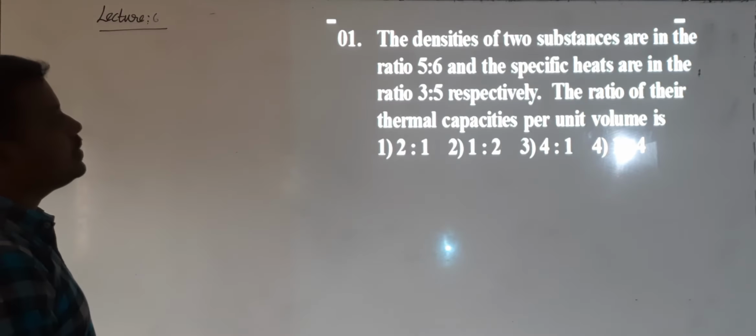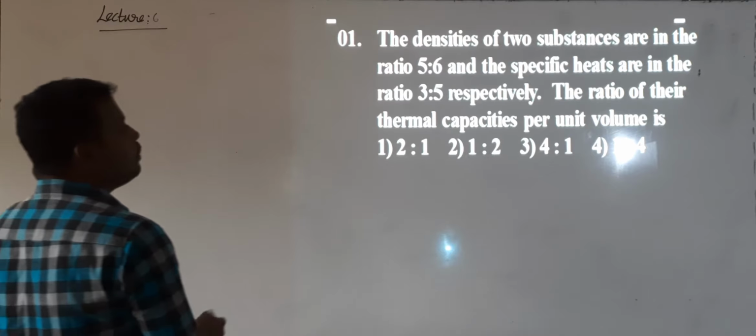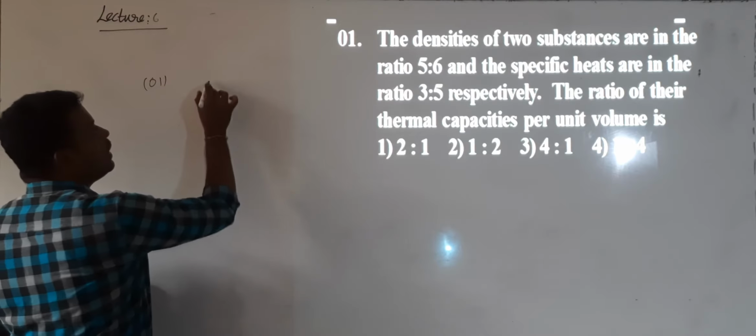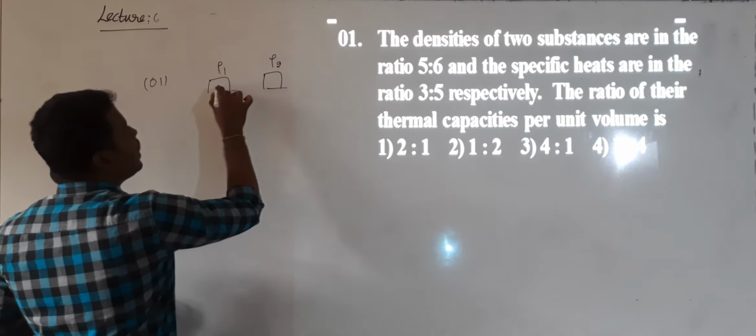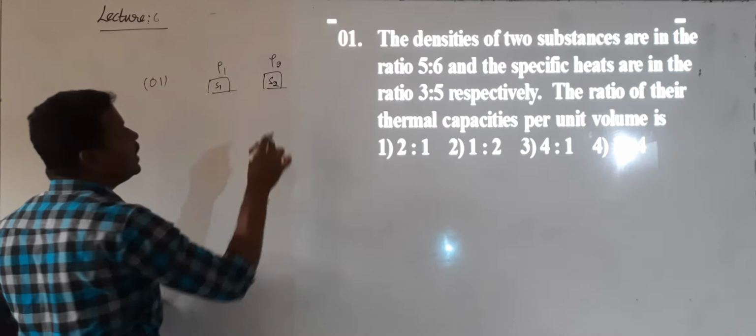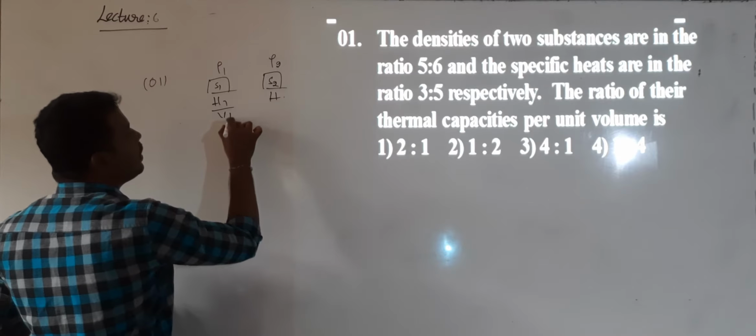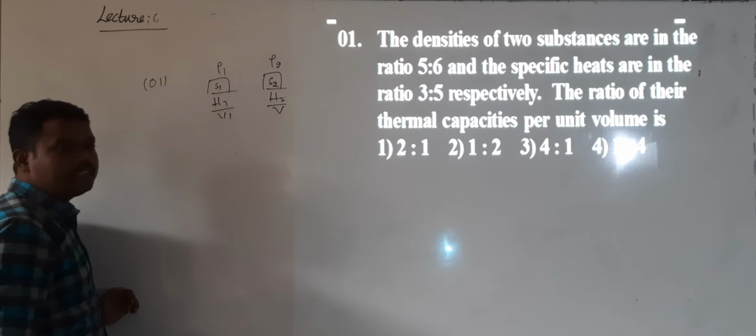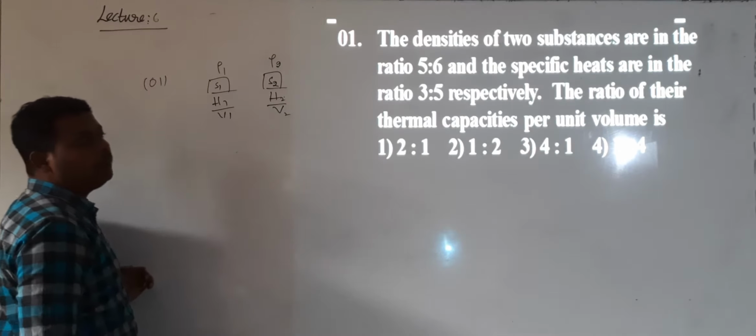The densities of two substances are in the ratio 5:6. Specific heats are in the ratio 3:5. Find the ratio of the thermal capacities per unit volume. First you need to identify what the data is here. There are two substances. One substance has density ρ1, the second has ρ2. One substance has specific heat S1, the second has S2. They are asking the thermal capacity per unit volume, so the ratio of H1 by V1 and H2 by V2. H1 by V1 is called the thermal capacity per unit volume, and H2 by V2 is also the thermal capacity per unit volume.